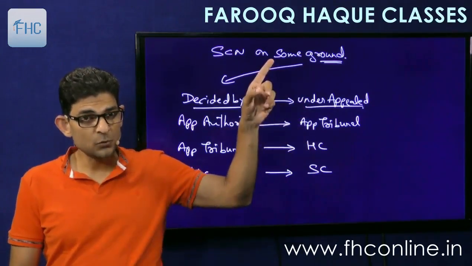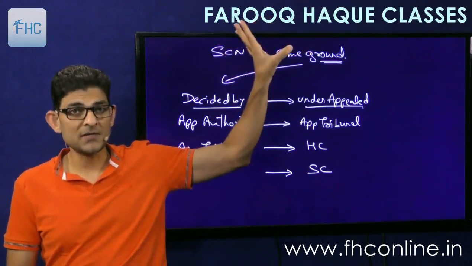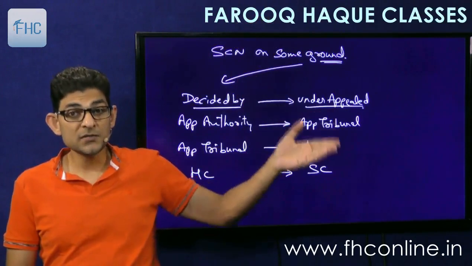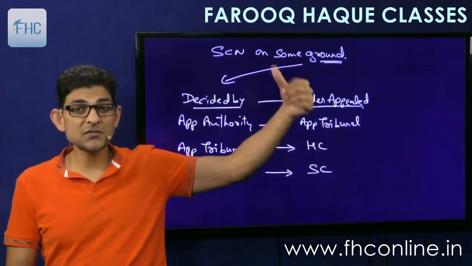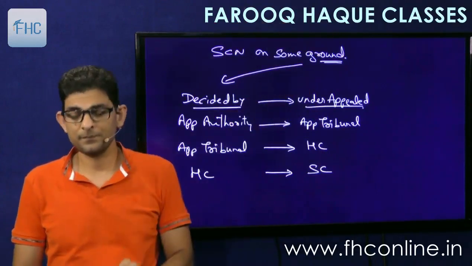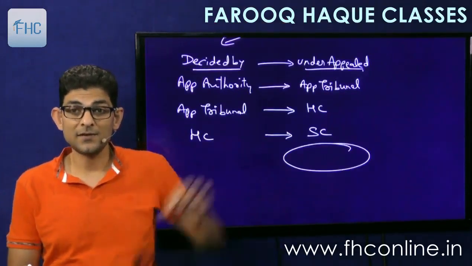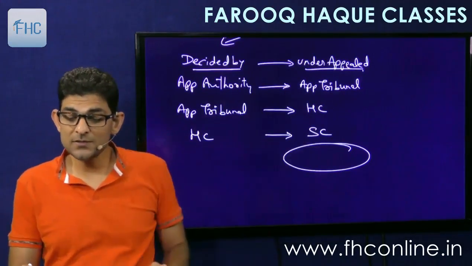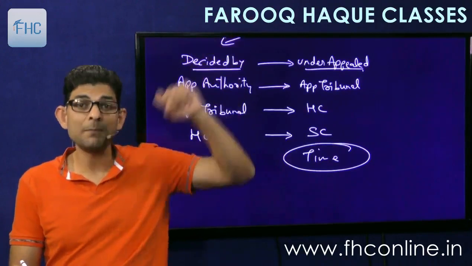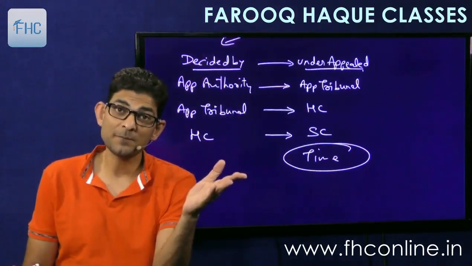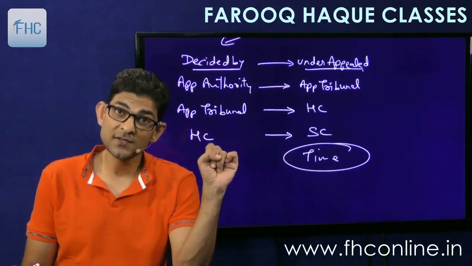So what the officer will do here, he will hold this matter in my case till the time it is decided. And once it is decided, then he can apply this decision to my case and pass the order. So the time which is taken by these authorities in deciding this matter will be excluded in my case, because my case is pending and the decision in my case depends upon the decision in this case.